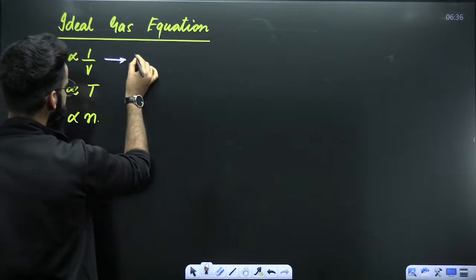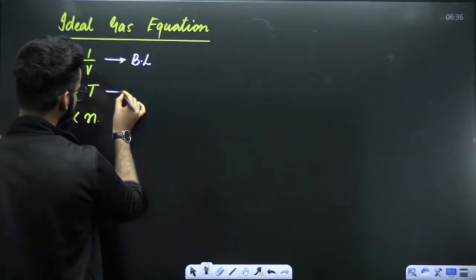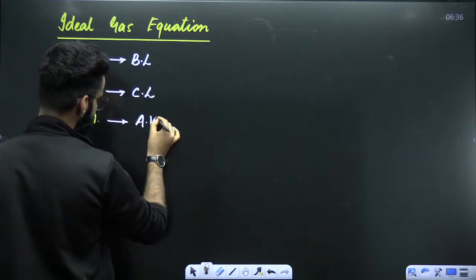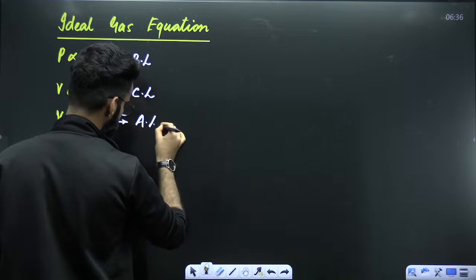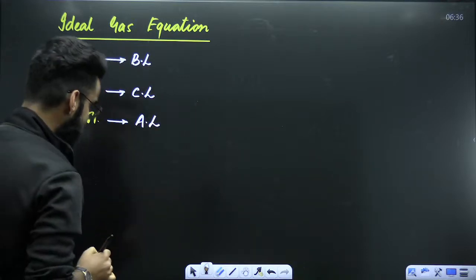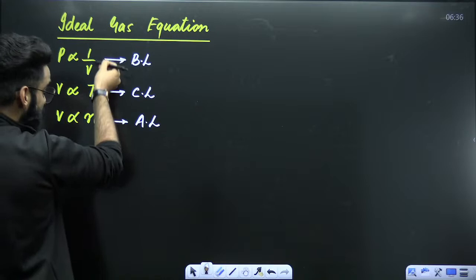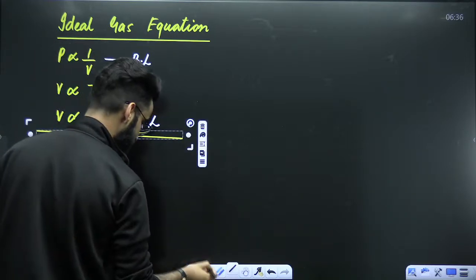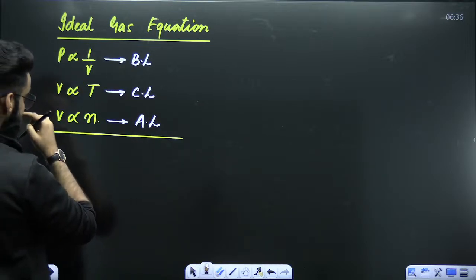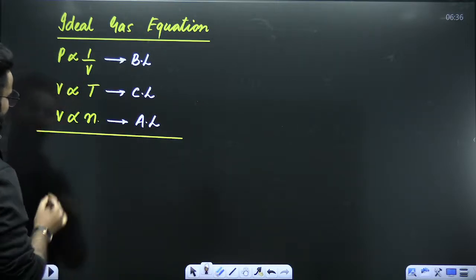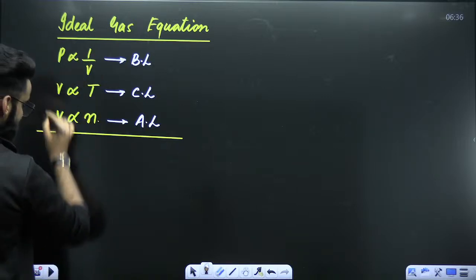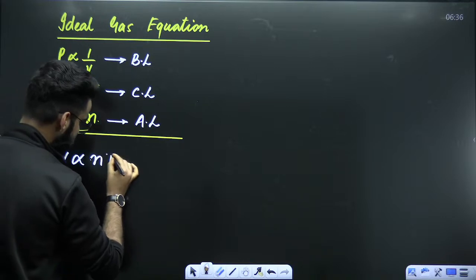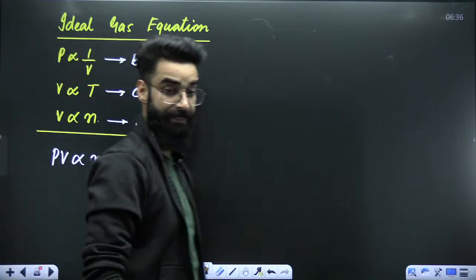The first one was your Boyle's law. Second one is your Charles' law. And this one is your Avogadro's law, right? This is something which you know. My dear students, if I combine these 3 gas laws, what do I get? I'll get something like this. On combining these 3 gas laws, I'll get PV is directly proportional to nT.